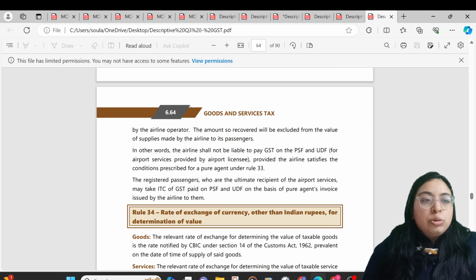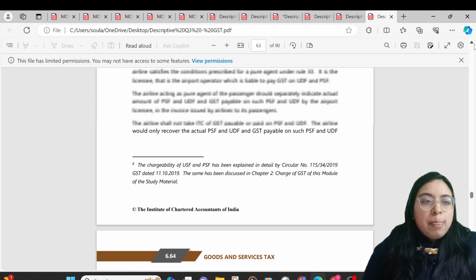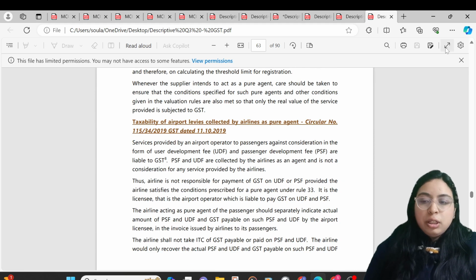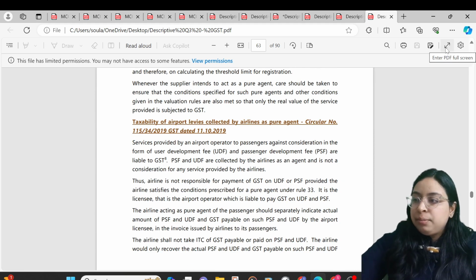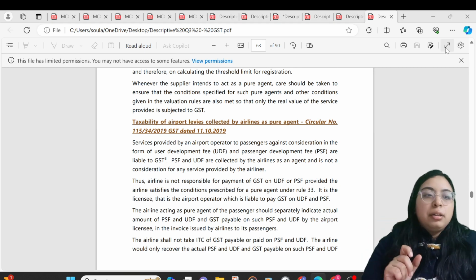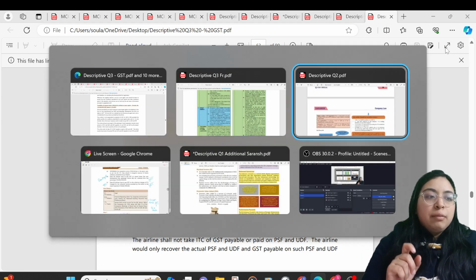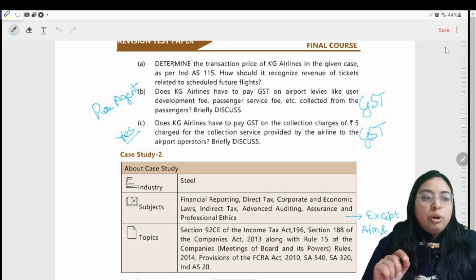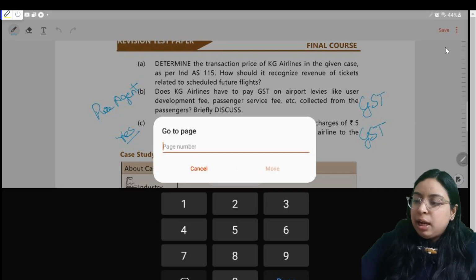So this whole will help you to frame an answer for the case study in a better way. Sometimes you find it difficult to frame the answer in your own language, so this will also be helpful to you to frame your answer. Let's see what ICAI has written.